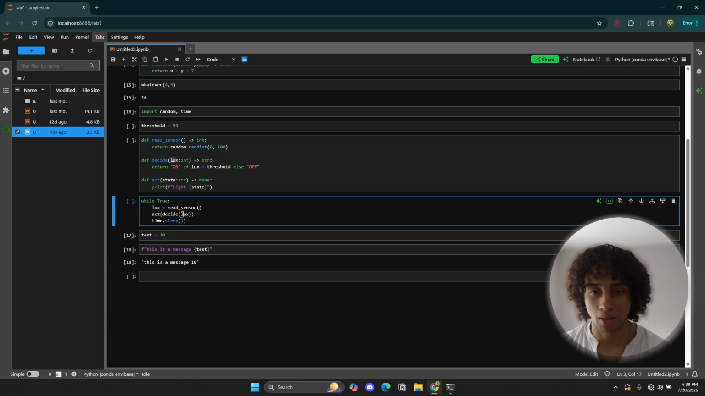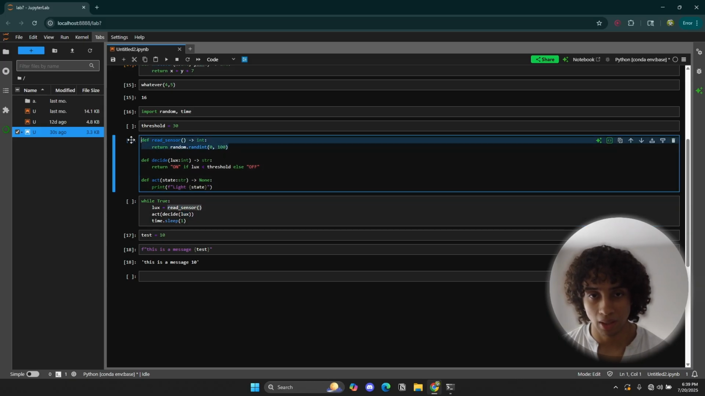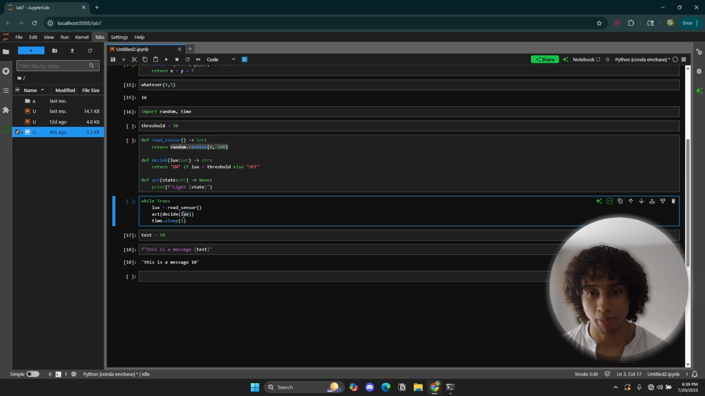So what's going to happen here, essentially, is this. Let's go one by one. Again, you can put a function inside a function, which is pretty cool in my opinion. Honestly, you could just put the function directly in here. There's no problem, but whatever. So I'm passing lux, which is the read sensor function. And what is this doing? This is returning a random number between 0 and 100. So really what I'm passing to the decide function is a random number between 0 and 100.